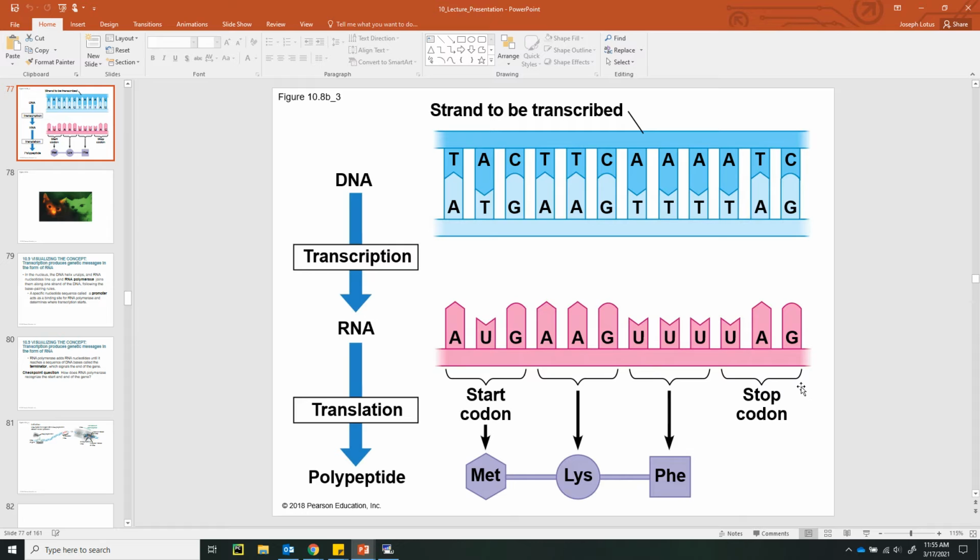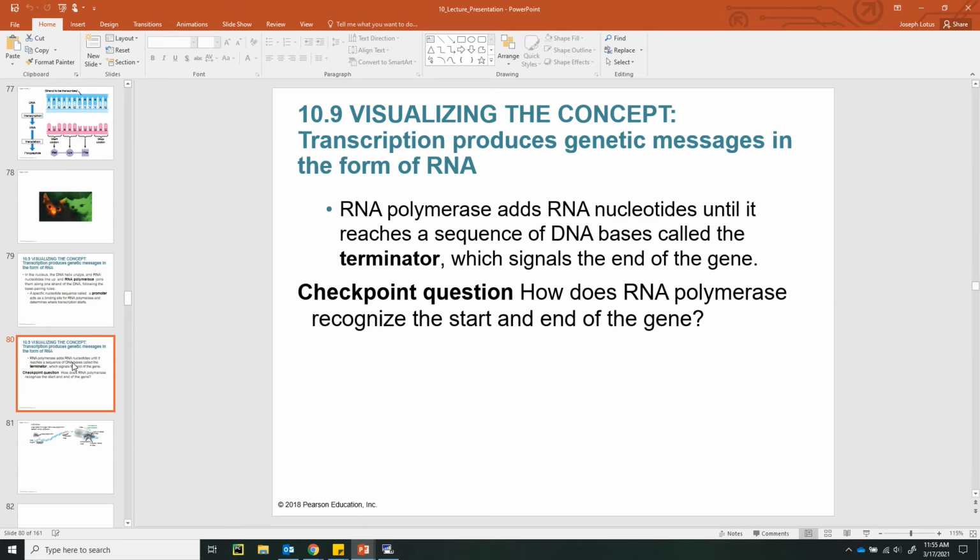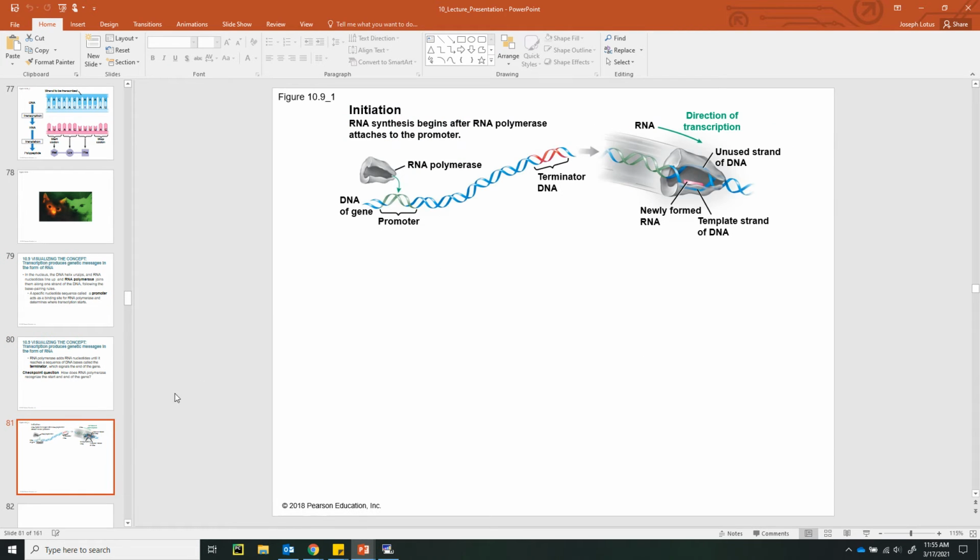The start codon and the stop codon are parts of the RNA molecule, the messenger RNA molecule. These tell the ribosome this is the start codon. This is where we're going to start translating amino acids, and this is where we're going to stop translating amino acids. So promoters and terminators, start codons and stop codons, have somewhat similar ideas, but they're used on totally different molecules.